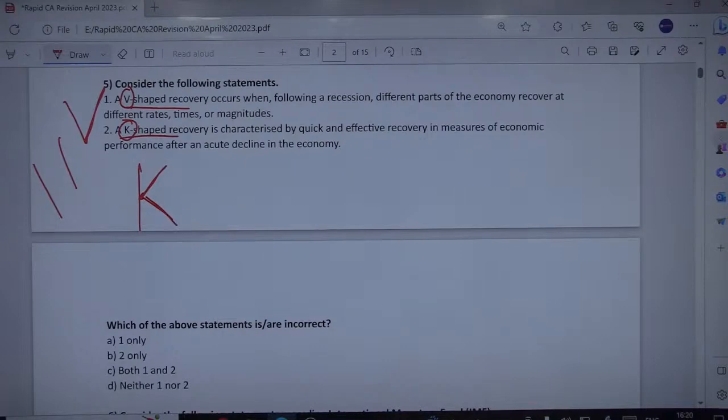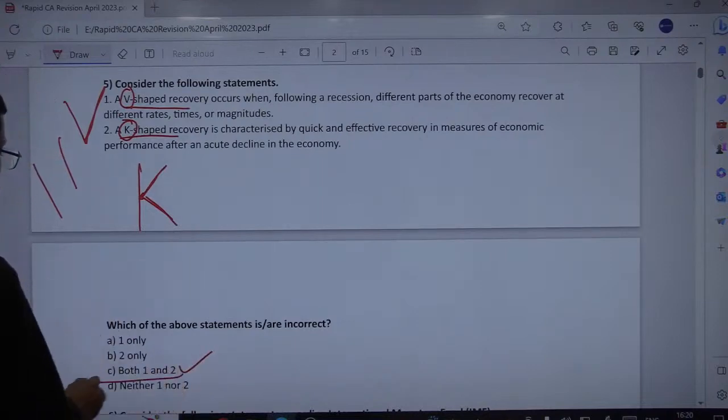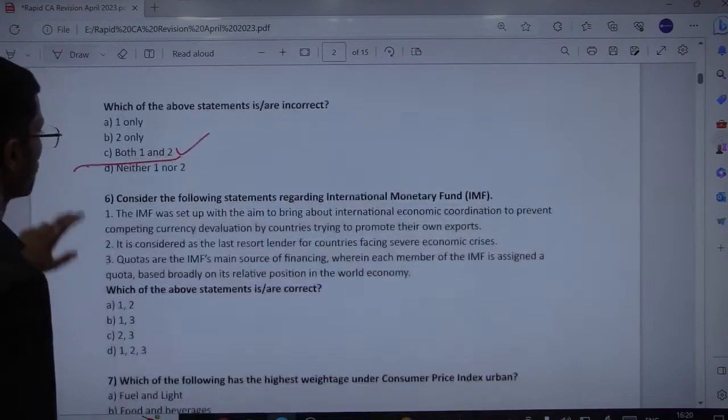So since both of them are, of course, incorrect, because one has been interchanged with the other, remember, so of course both of them are incorrect. So the answer is, safely you can mark it as C, that is both 1 and 2.